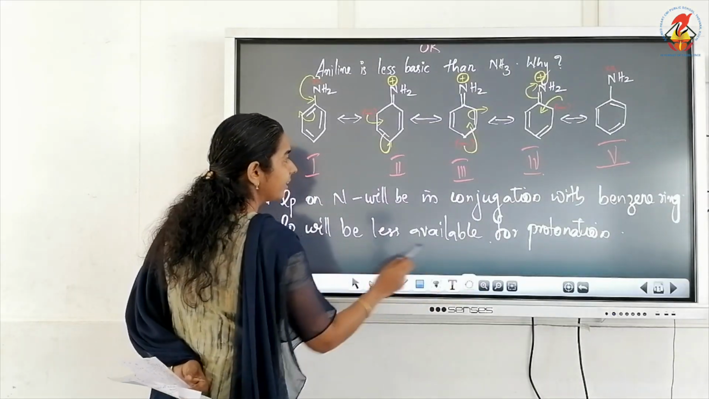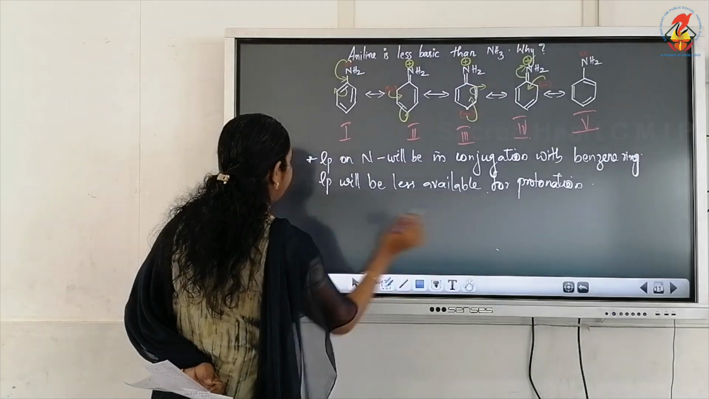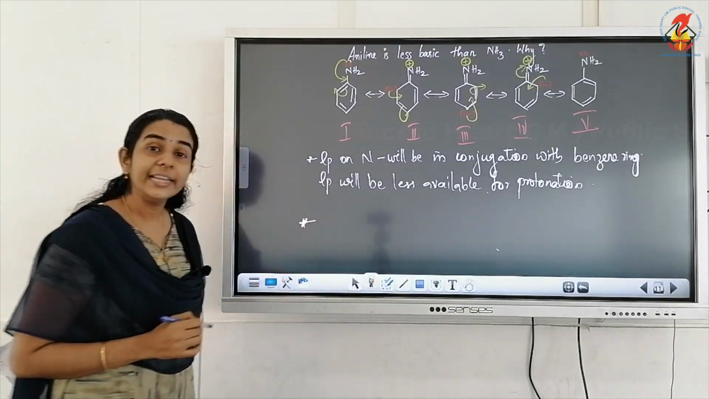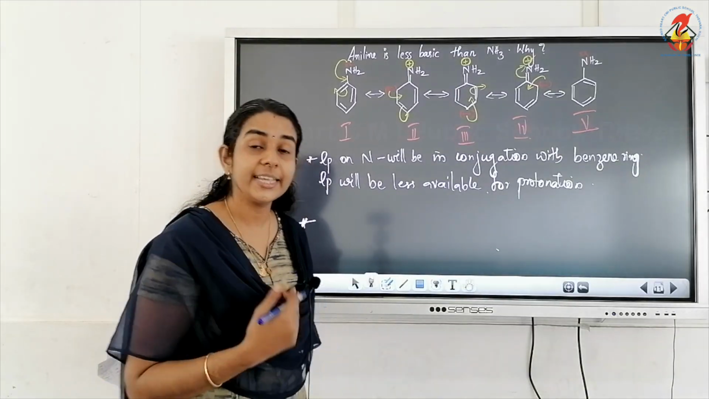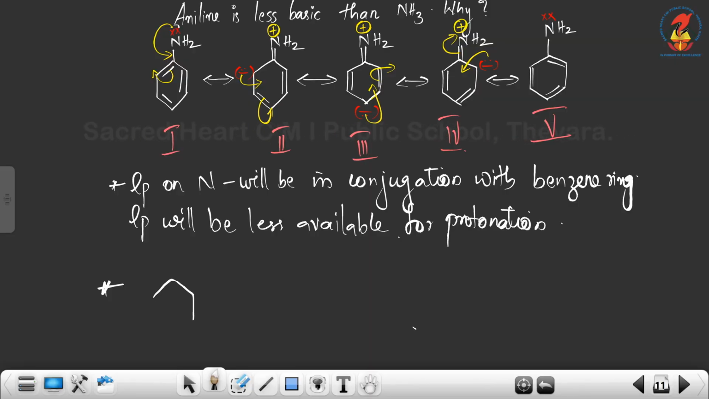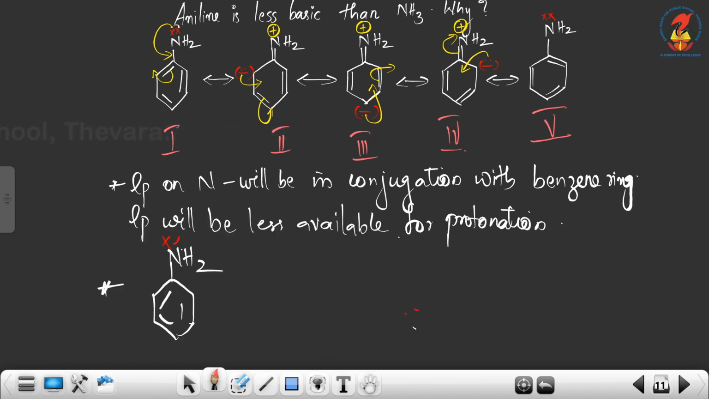Now the second reason is aniline on protonation. If aniline is acting as a base, the aniline structure is a benzene ring containing NH2 with a lone pair on the nitrogen atom.